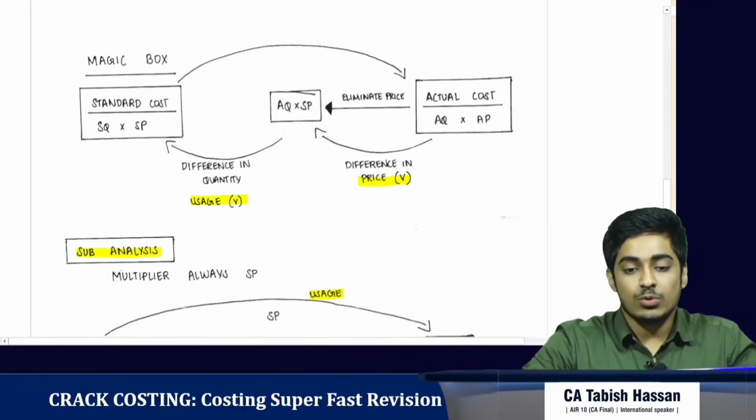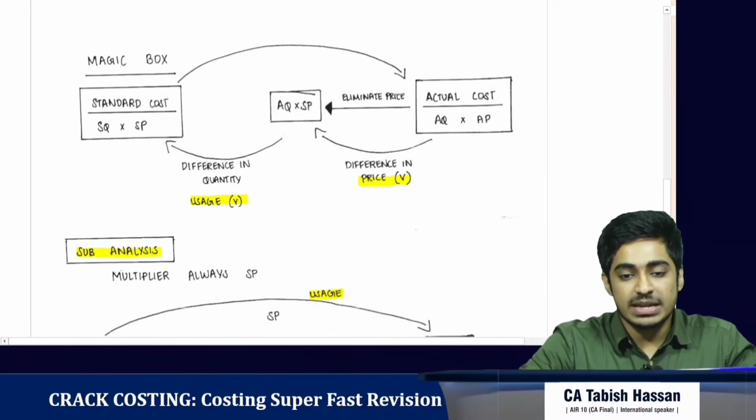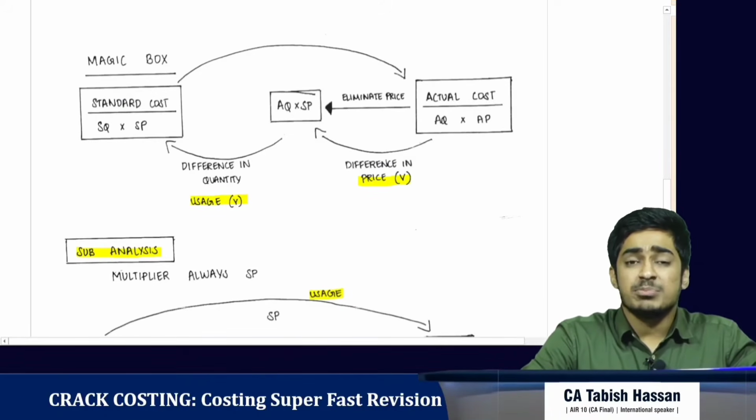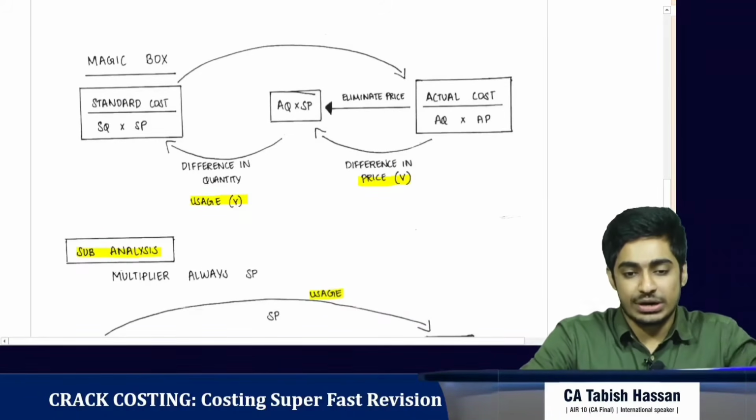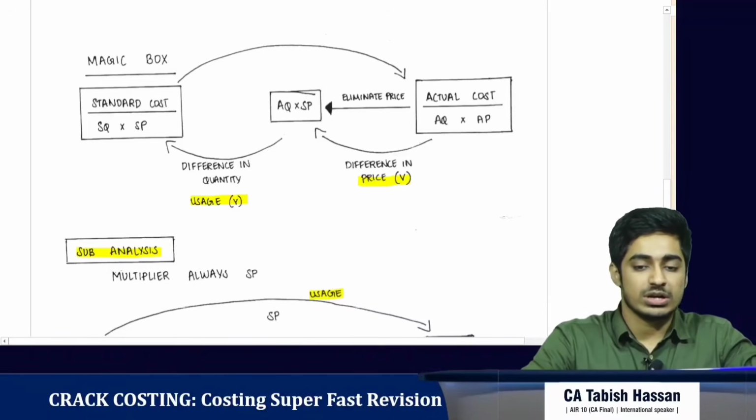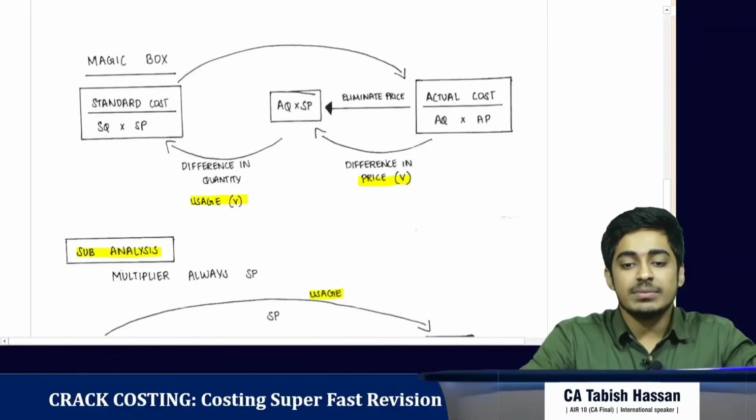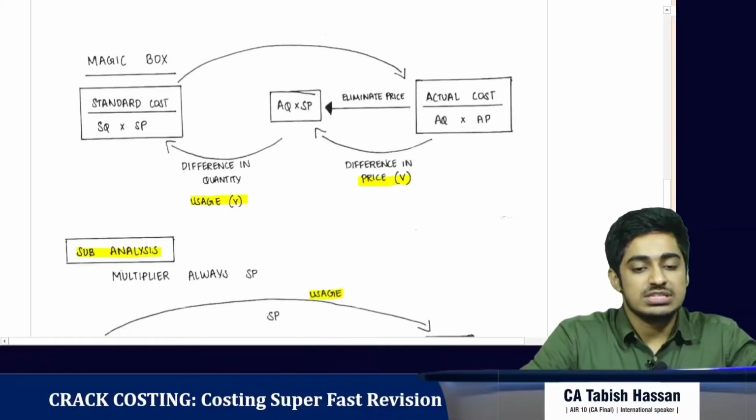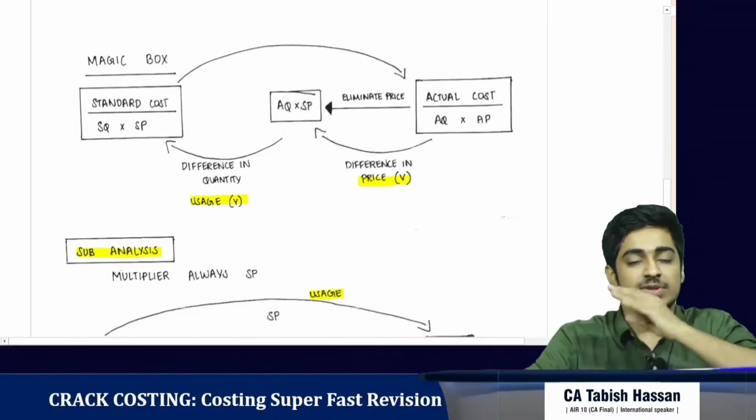Now what we are going to do is, first we'll eliminate the price. Here is the actual price, so here we will put standard price, and price variance is for the entire actual quantity, so the multiplier we put is actual quantity. So now we compare. This is actual price, this is standard price. This is a difference in price, so it's called price variance. Now we compare this one with this one. Here we have standard quantity, here we have actual quantity, and the multiplier is standard price. So this is usage variance. So we're done with the first level of analysis.